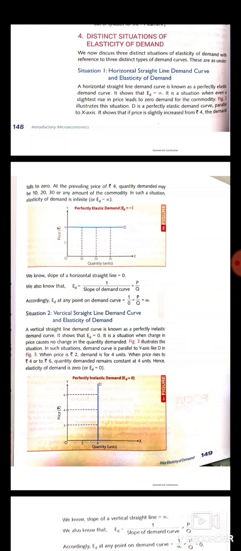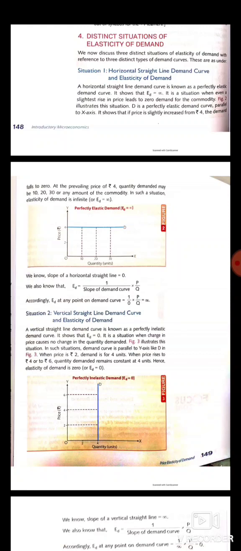Second one is vertical straight line demand curve, or we can say perfectly inelastic demand curve. It is that situation in which there will be no change in demand due to increase in the price of a commodity. In this situation, the demand curve will be parallel to the y-axis.